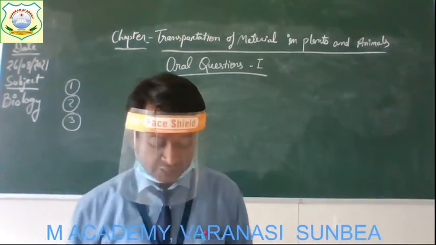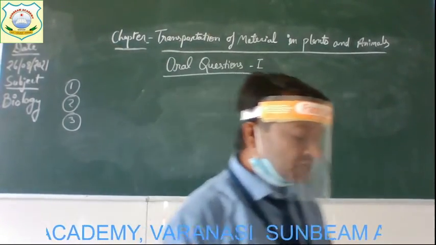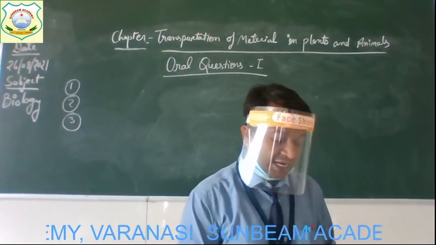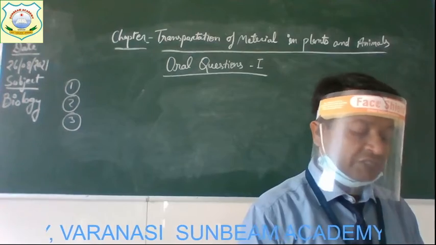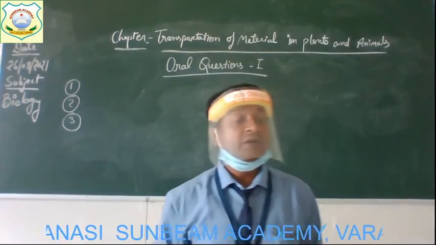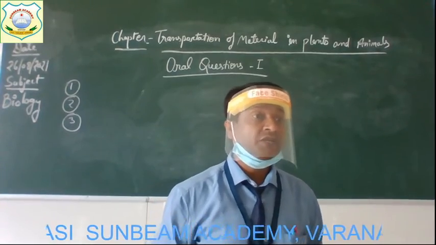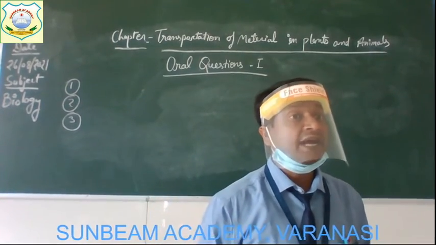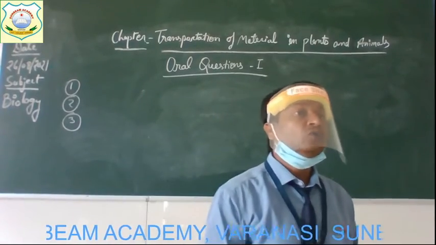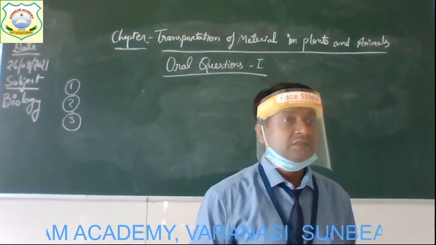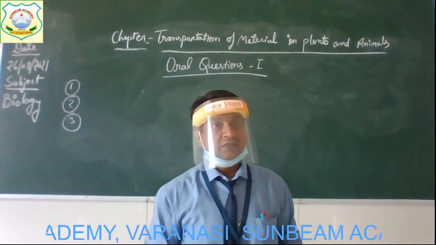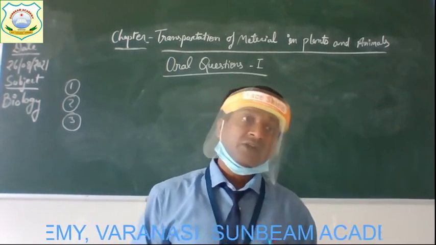The question is, transpiration allows plants to lose excess water. It also has two other functions. What are these? Children, remember, we have discussed that transpiration is a process by which excess water is lost from the plants, especially from the stomata of the plants. So this process is simply known as transpiration.